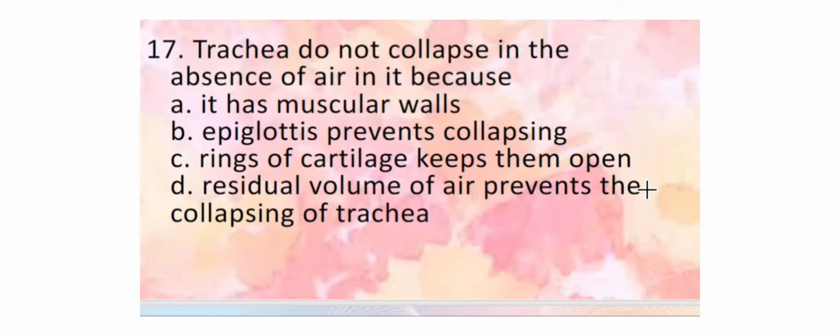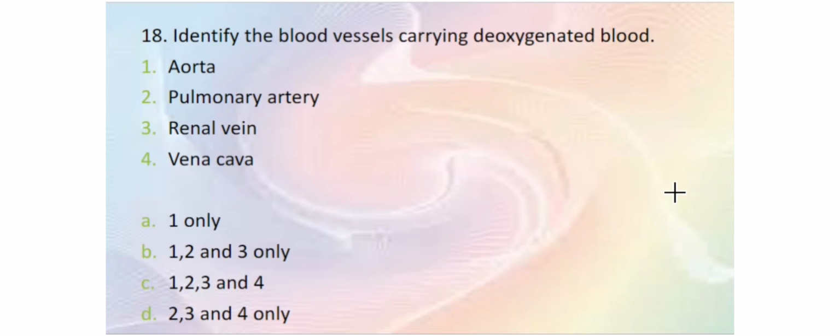Trachea does not collapse in the absence of air in it because it has muscular walls. Epiglottis prevents collapsing. Epiglottis is the cartilaginous flap which closes the glottis at the time of swallowing food to prevent the entry of food into the trachea. Rings of cartilage keep them open. Residual volume of air prevents the collapsing of trachea. Residual volume is present in the lungs. So the answer here is C. Rings of cartilage present in the trachea keep them open.